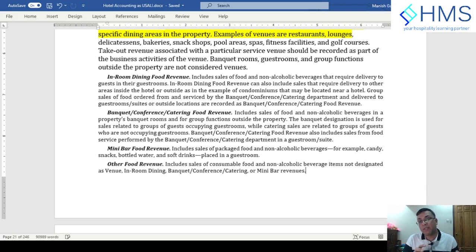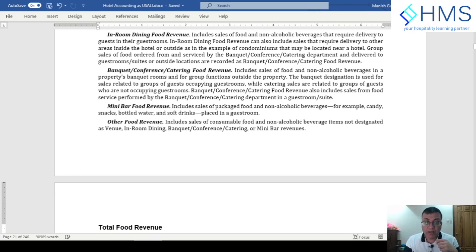They will charge the revenue to the outlet which is serving it. If the food is coming from all day dining, then the revenue will also go to food in all day dining, not to the other food revenue. So you can continue to follow that practice. It's not a big item, so you may not be bothered about changing your accounting practices.